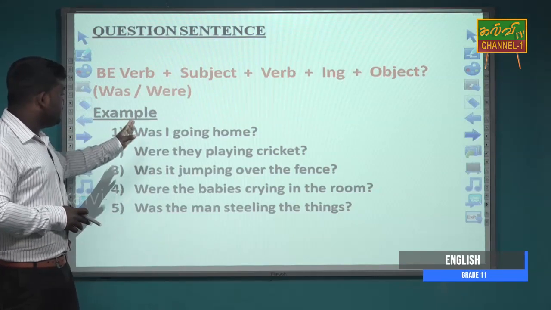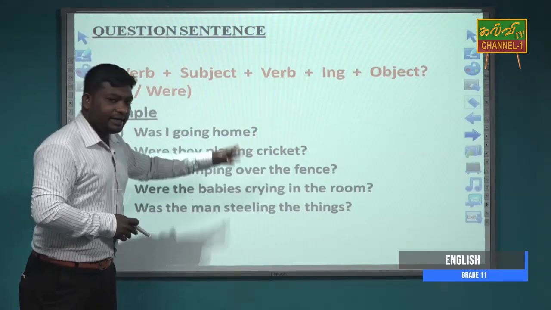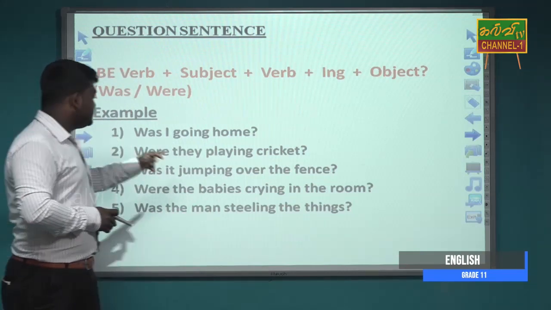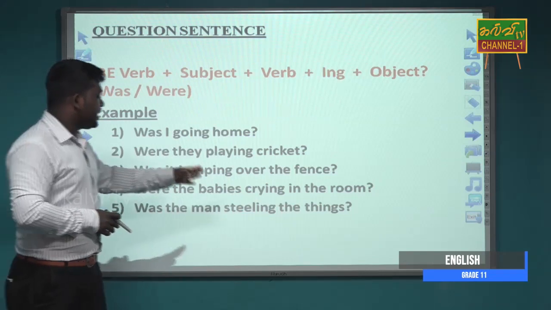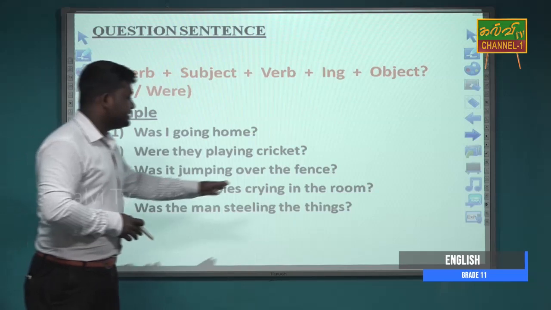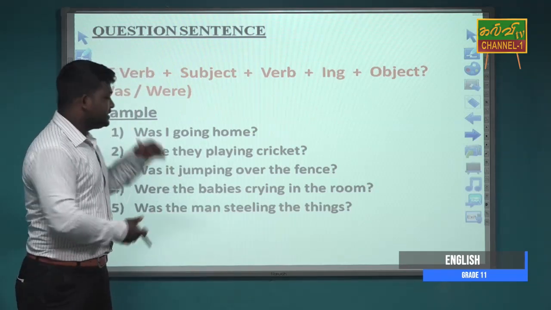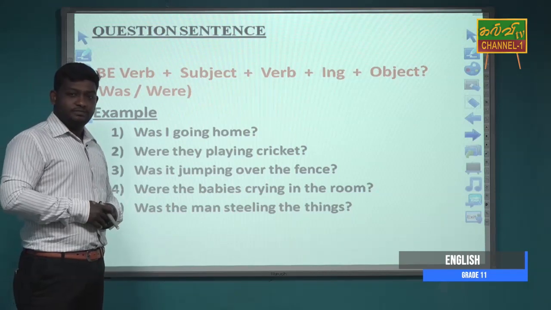The examples are: Was I going home? Were they playing cricket? Was it jumping over the fence? Were the babies crying in the room? Was the man stealing the things? These are some examples for question sentences in past continuous tense.